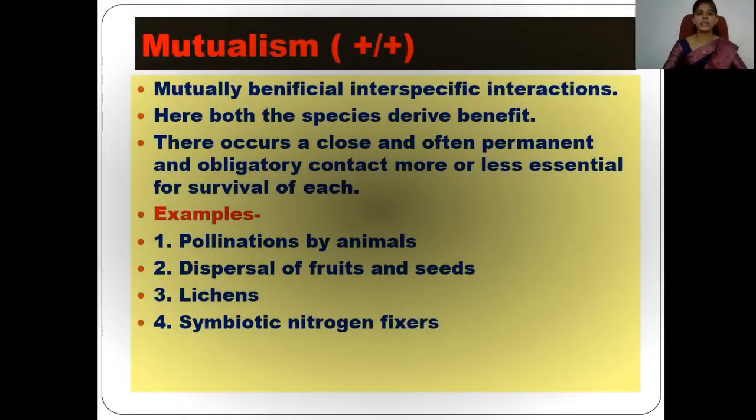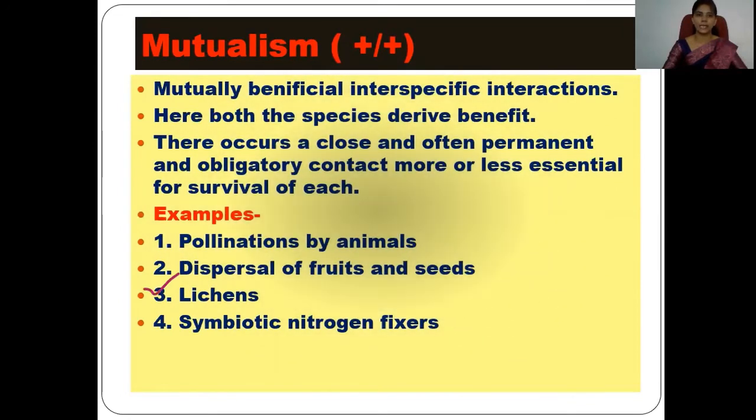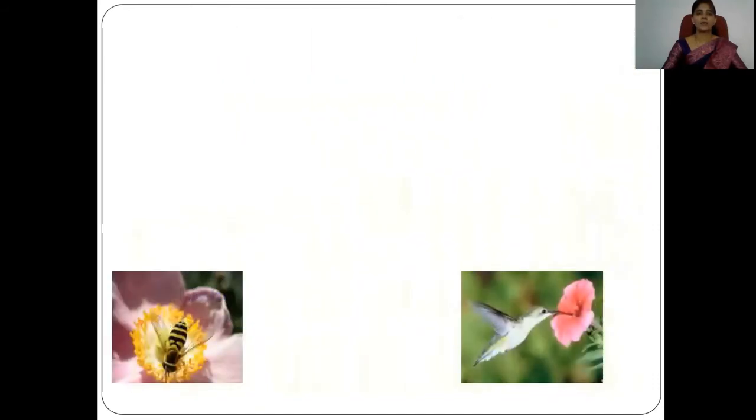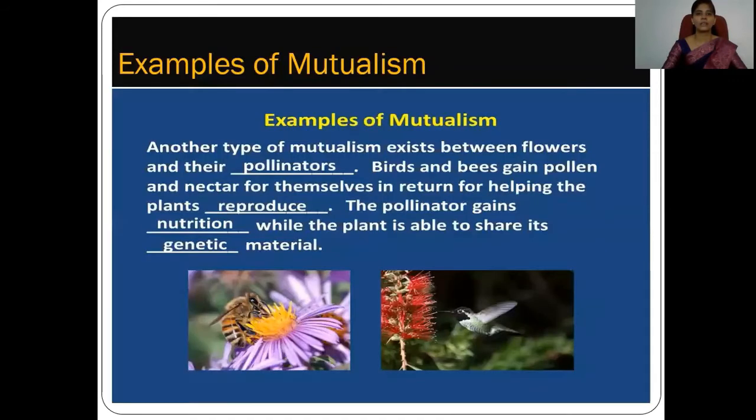Then other examples of mutualism are the lichens and the symbiotic nitrogen fixers. So now let's see in detail how we can study these examples one by one.